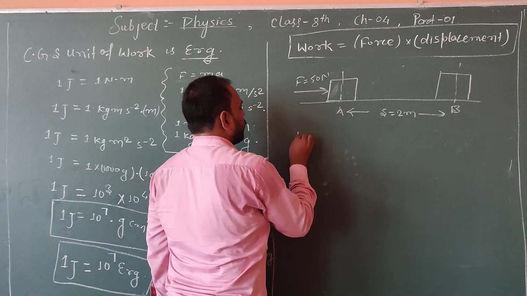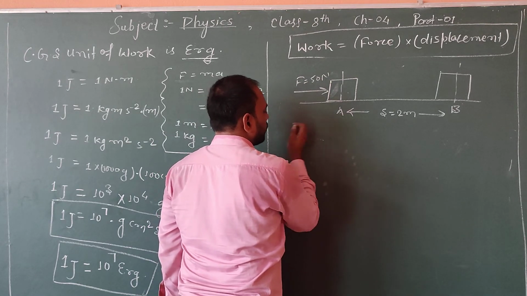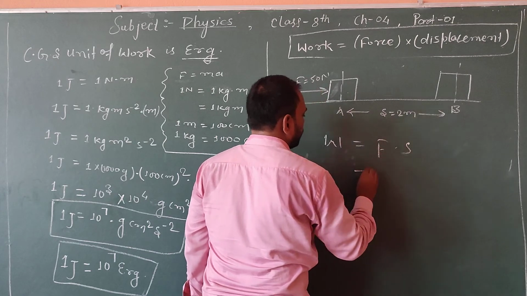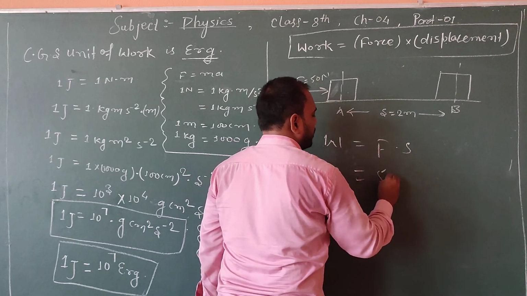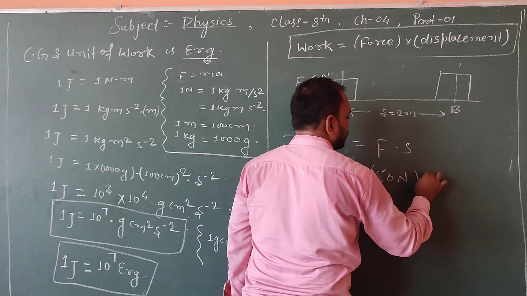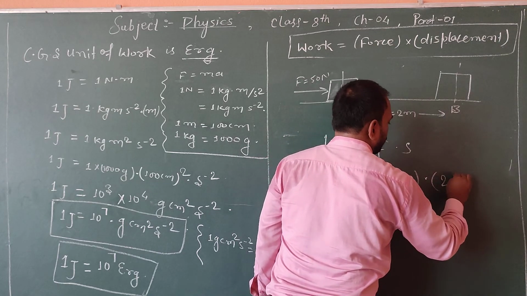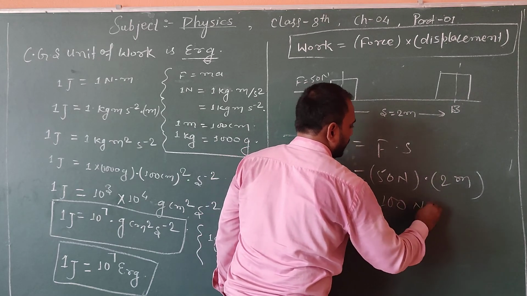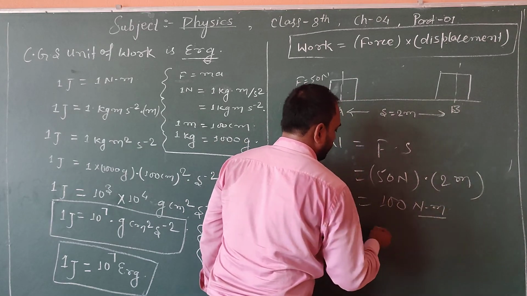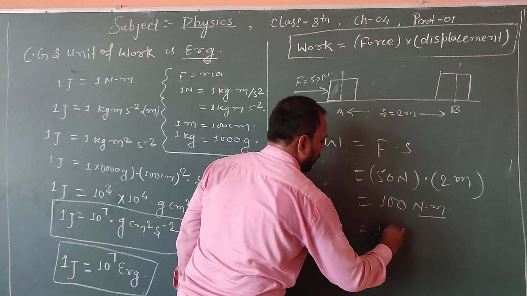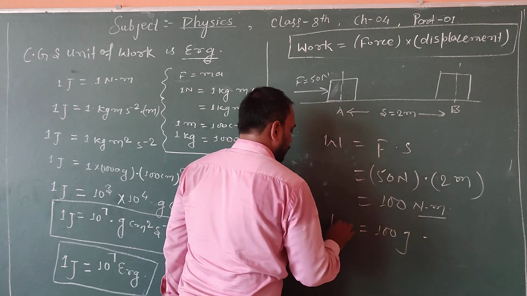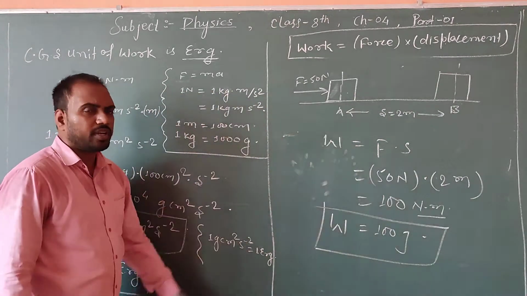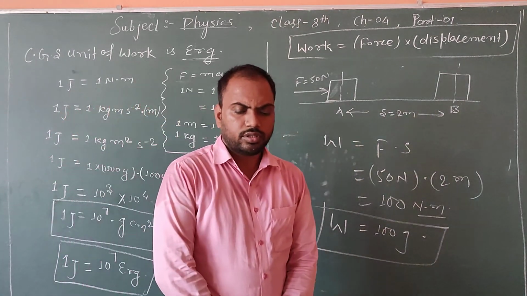As the displacement given here is 2 meters and it asks for the work done, we know that work is equal to force into displacement. Here the force is 50 Newton into a displacement of 2 meters, which becomes 100 Newton meter. This Newton meter is called a joule. So the work done on the object will be 100 joule. It's so simple. You can do it by yourself.